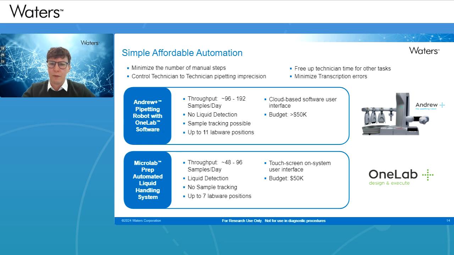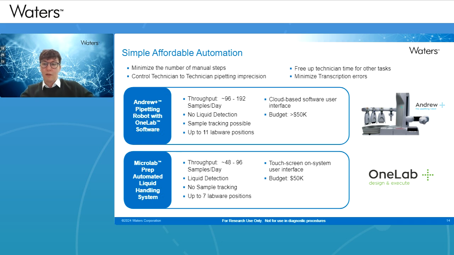Now, for this approach, I said that we use the Andrew Plus pipetting robot with OneLab software. This is a low to medium throughput automation platform. It's positioned not in your more complex workflows, where more automated and flexible systems may be used, such as your TECANs and Hamilton systems.